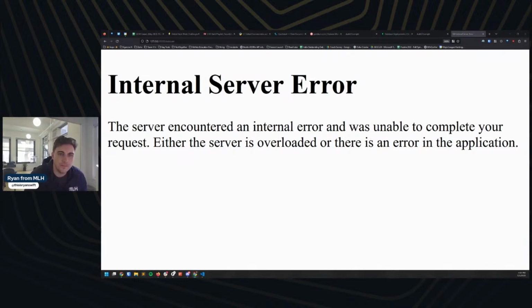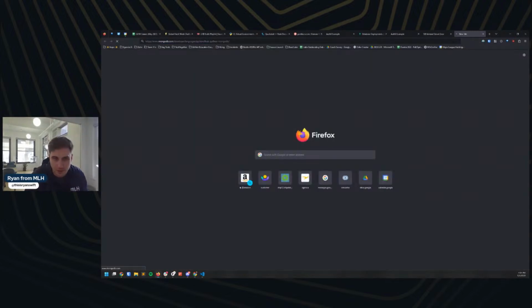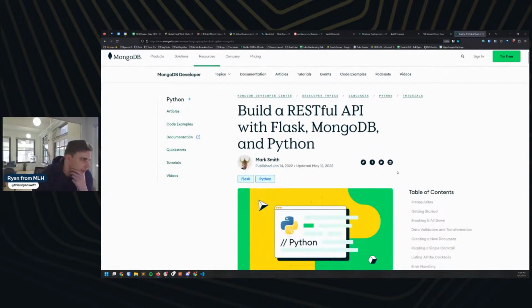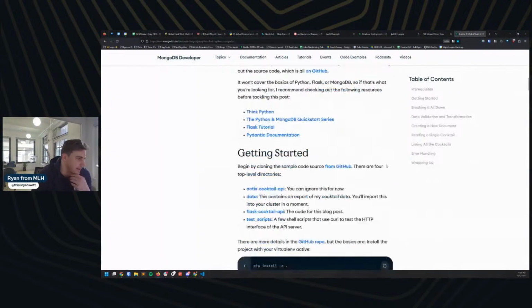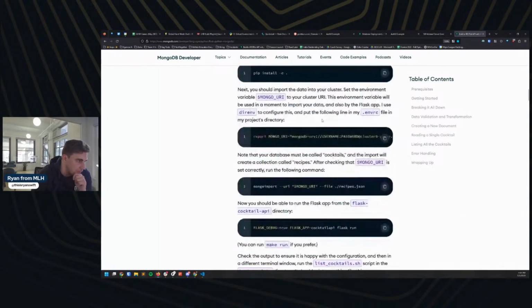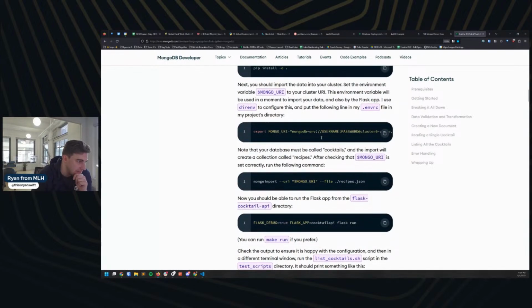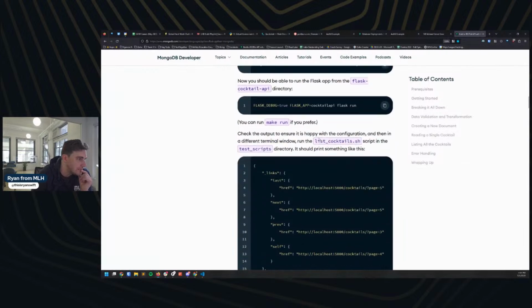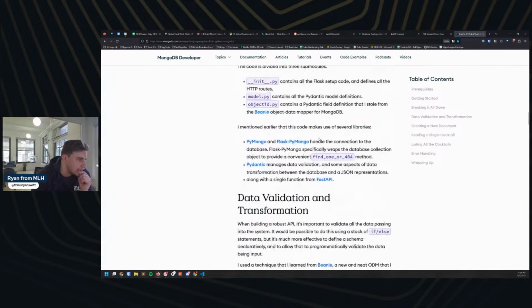Here we go. And let me open this so you all can see it as well. So this is one of the tutorials I looked at the other day for Python, Mongo, and Flask. From Mark here, let's see if we can realize if we did something silly. His application is a little bit more robust than mine. So let's see if there's something in here that jumps out to us.